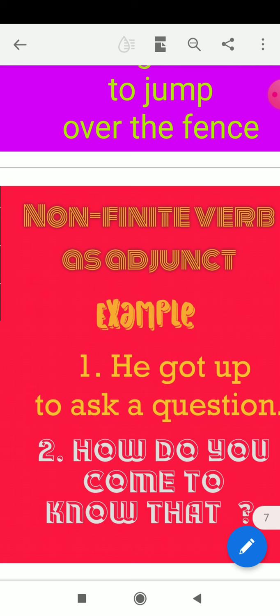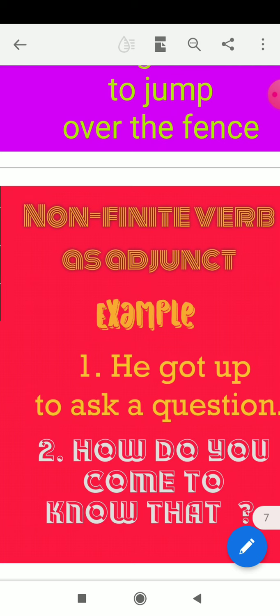Just like that: How do you come to know that? To know acts as an adjunct. How do you come to know? How do you know? That is the full form. To know is the extra part, so it is the adjunct. So it acts as the function of adjunct. How do you come is the full sentence. So to know is an adjunct.